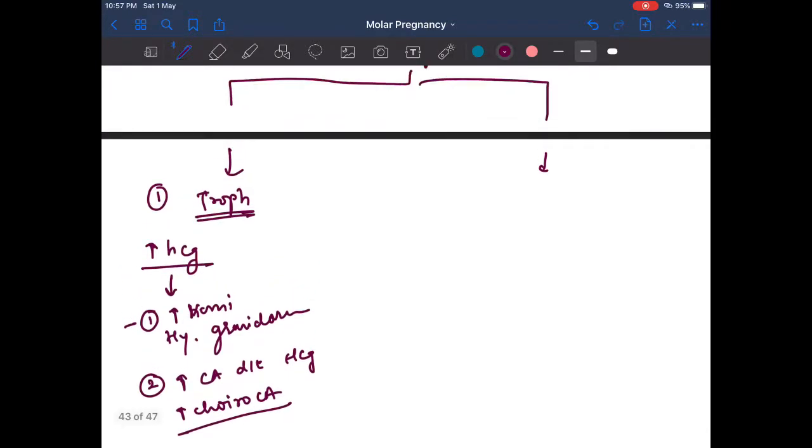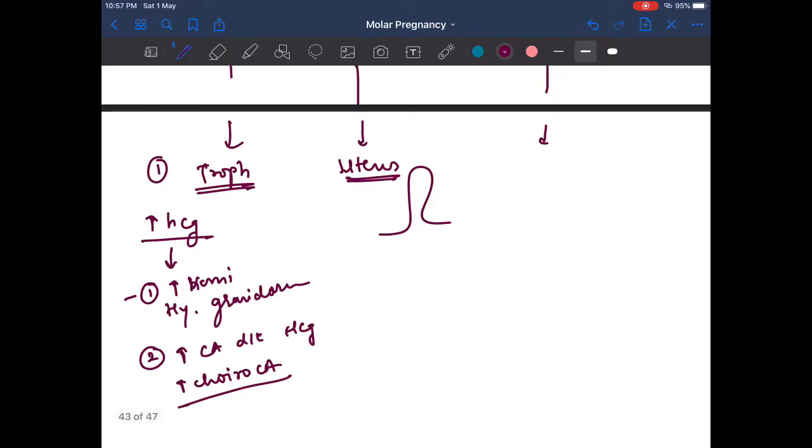Next, since it is a pregnancy, the uterine height will be increased, but the height of the uterus will not be more than in a normal pregnancy. It will be just like a normal 20 weeks, not more than 20 weeks.